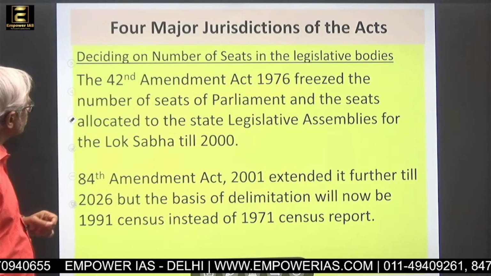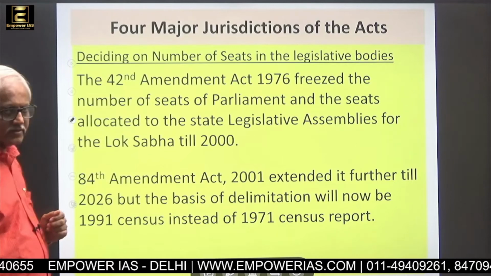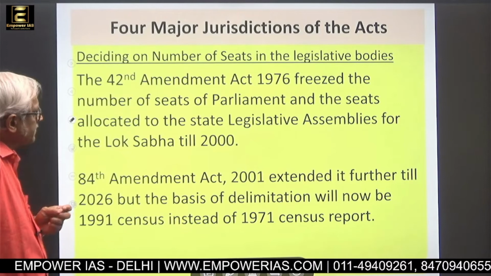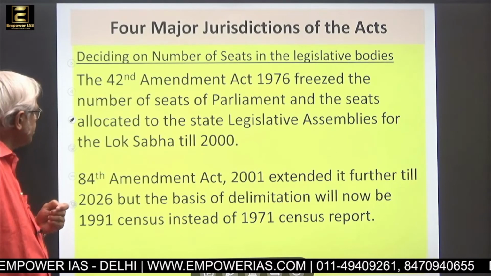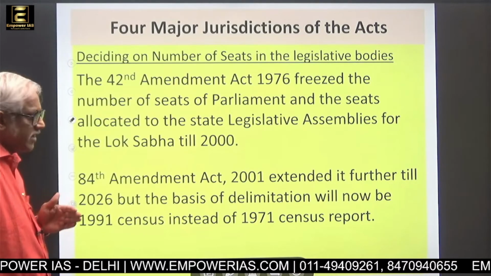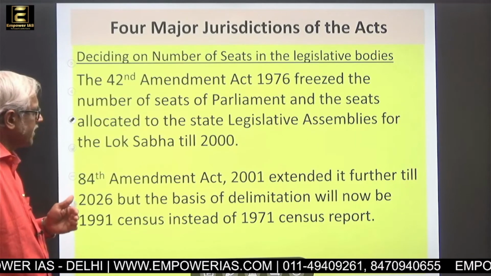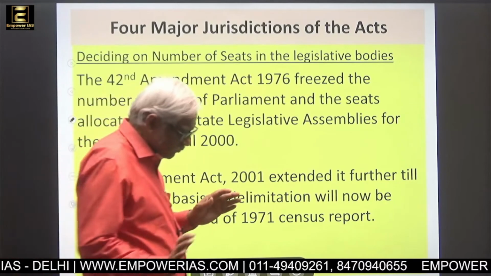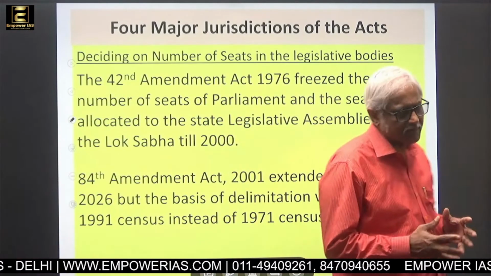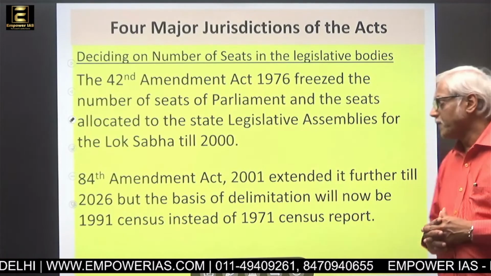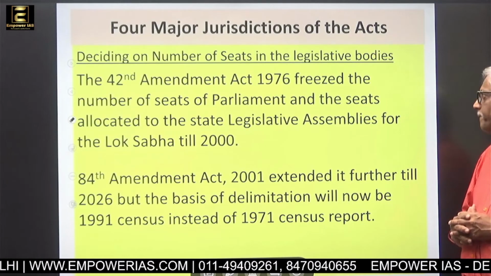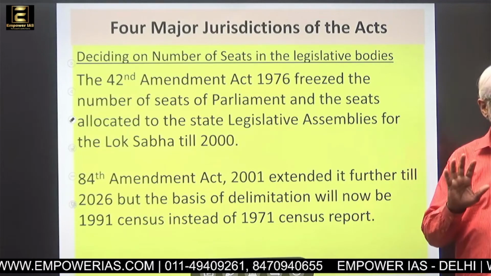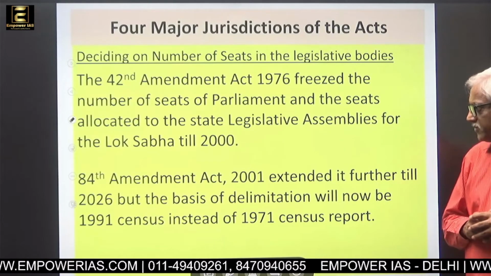Next is deciding on the number of seats in the legislative bodies. The 42nd Amendment Act, 1976, freezes the number of seats of Parliament and the seats allocated to the state legislative assemblies for the Lok Sabha till 2000. That means whatever is the total size and number of Parliament, that has been frozen till 2000. So that is what the 42nd Amendment does.